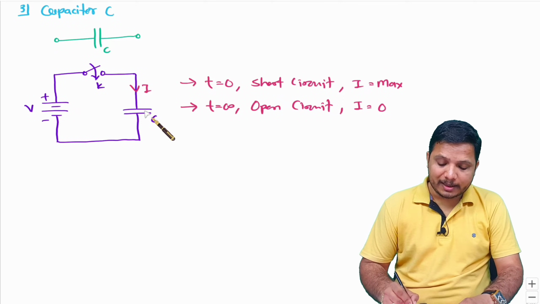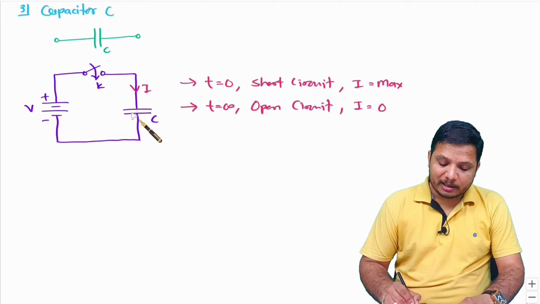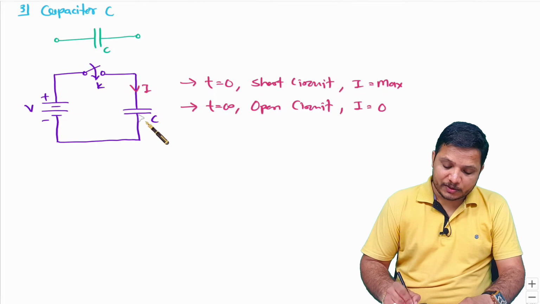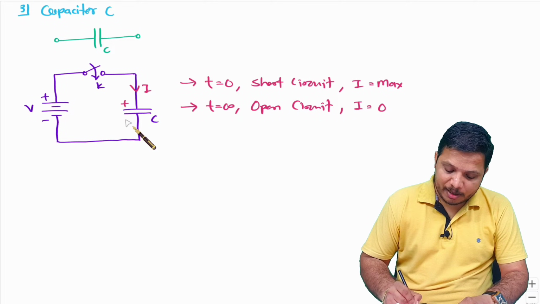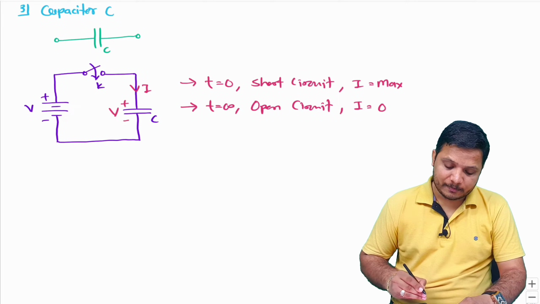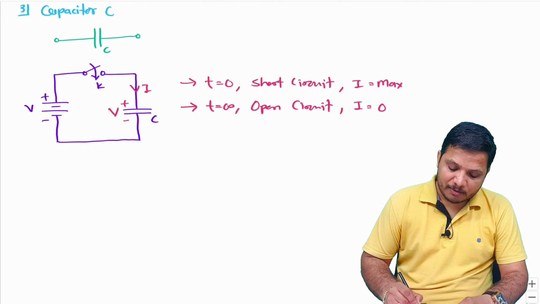During that, you will observe this capacitor getting charged by the voltage, and the polarity will be plus minus like this.